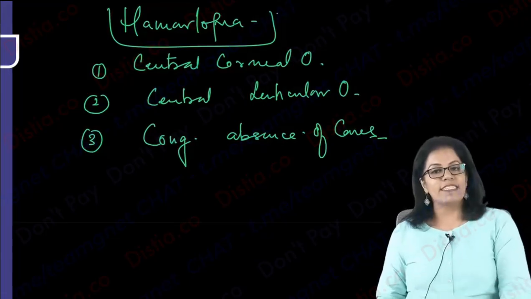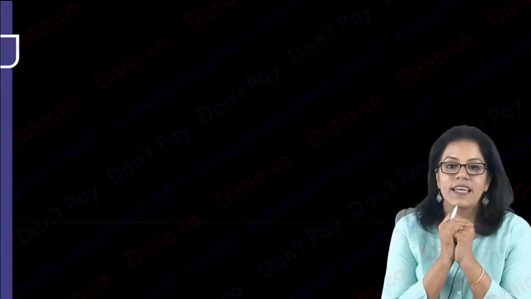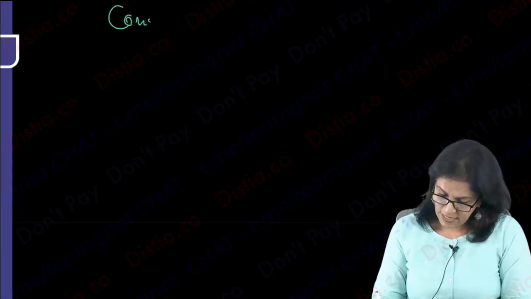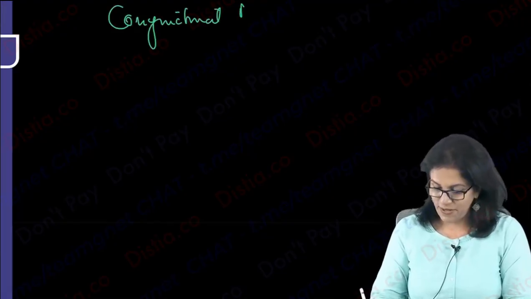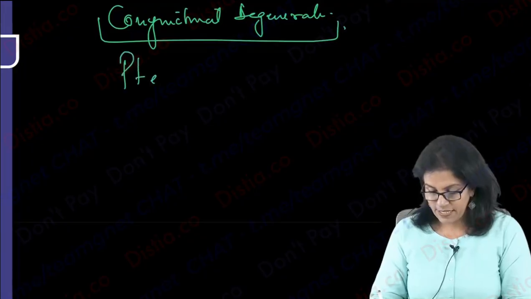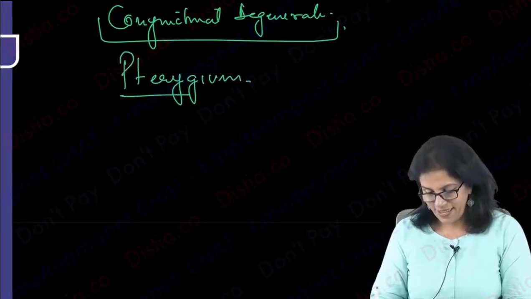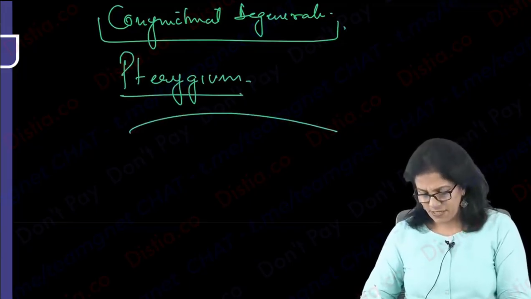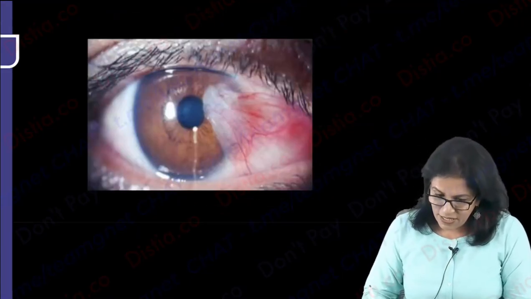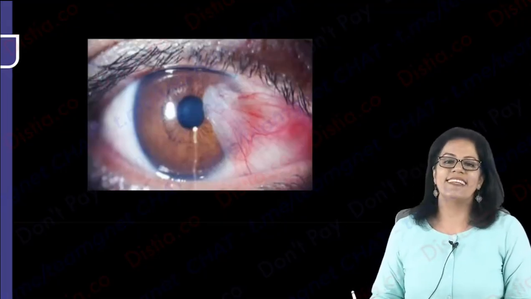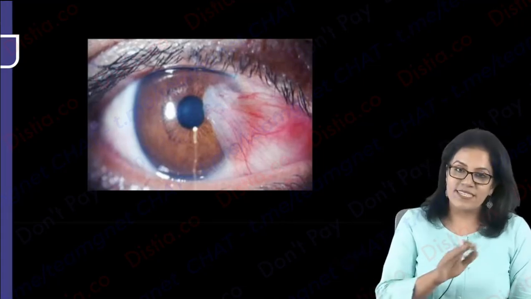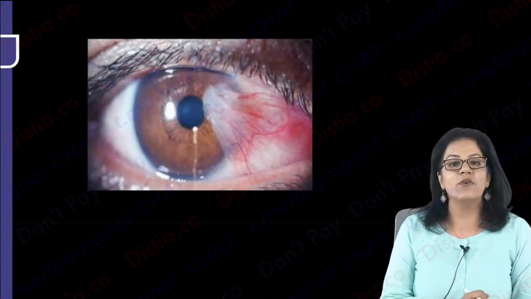Good. Come to our next heading, conjunctival degenerations. And the main one where a lot of questions have been asked is pterygium. So if we talk about conjunctival degenerations, one degenerative condition very important at your level is pterygium. Okay, make the diagram. I know everybody knows what pterygium is. So look at this. We all know this triangular fibrovascular subepithelial ingrowth, isn't it? It is a subepithelial ingrowth of bulbar conjunctiva over the limbus.